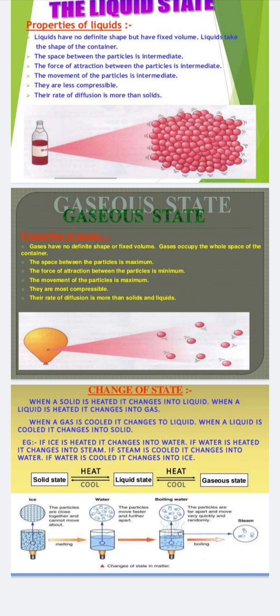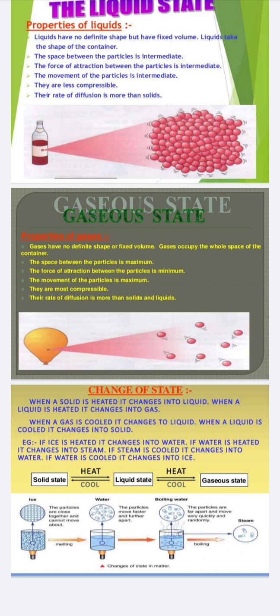Now the liquids are of two types. First is the volatile liquids and the second one is the non-volatile liquids. What are the volatile liquids? Volatile liquids are those liquids which evaporate easily. But the non-volatile liquids do not evaporate easily, so they have a high boiling point. Examples are glycol and glycerine. Take the example of glycerine, which has a boiling point of 488 Kelvin.